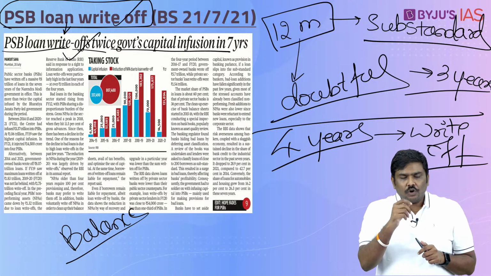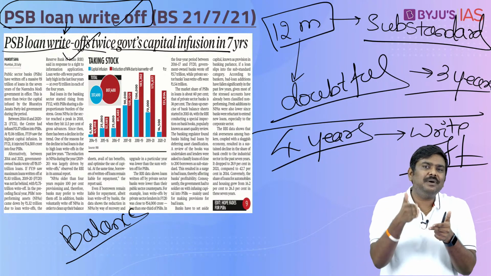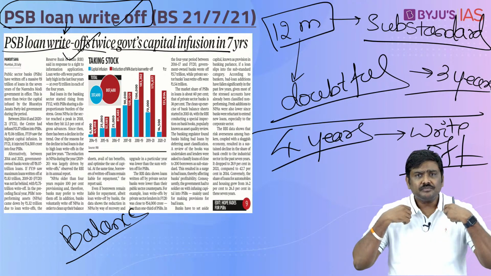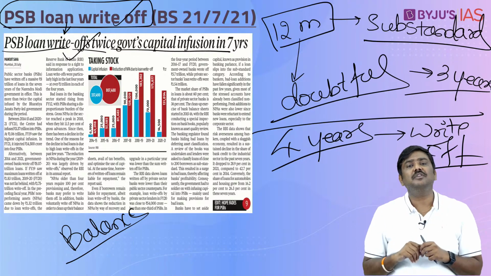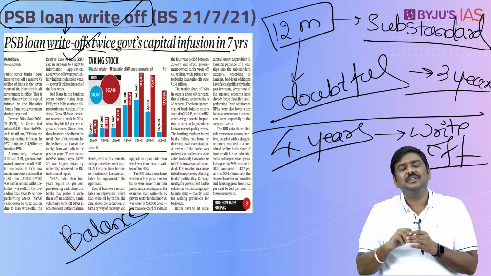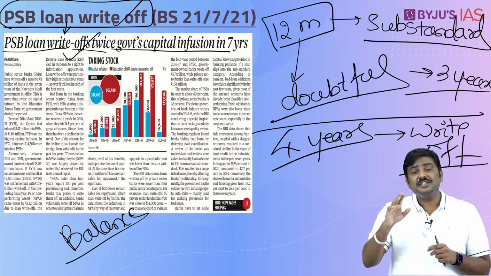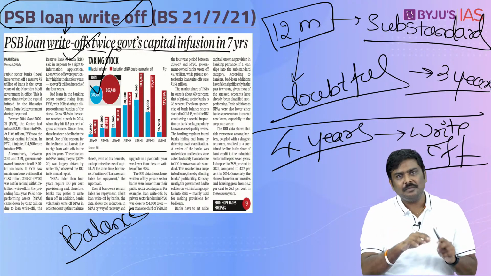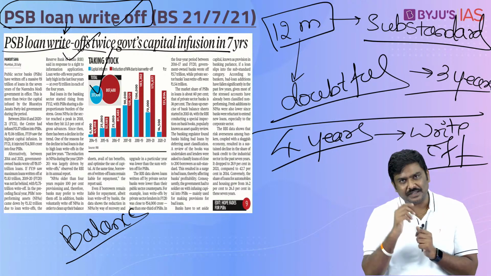Government of India, in order to provide certain relief to these particular public sector banks, has been infusing capital into these particular banks. That is, the government is infusing capital so that the burden of NPAs which is affecting their performance will be reduced. Now, very recently the discussion has been that the amount of write-offs which have been done by these particular PSBs is more than twice the amount of the recapitalization which has been done by the Government of India. Now, what is the meaning of this? How do you apply this in UPSC?